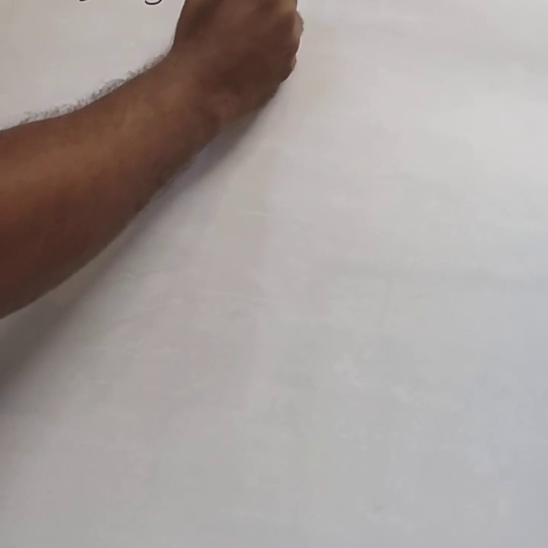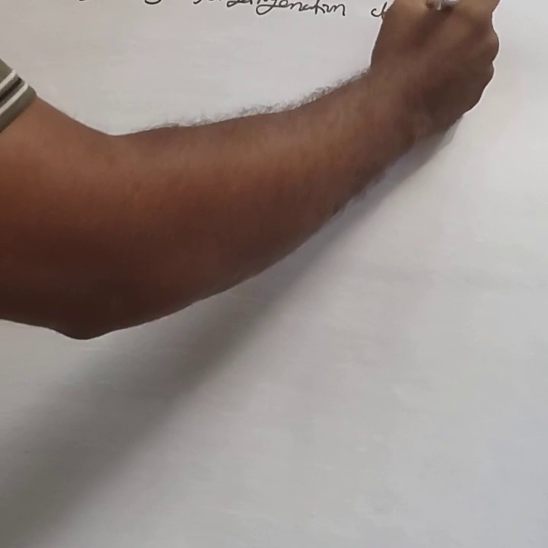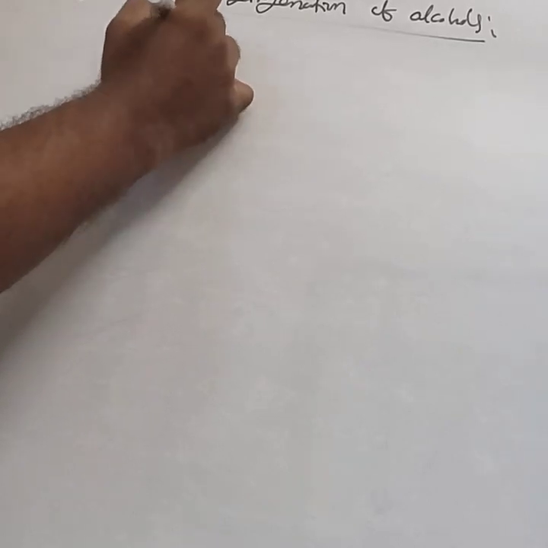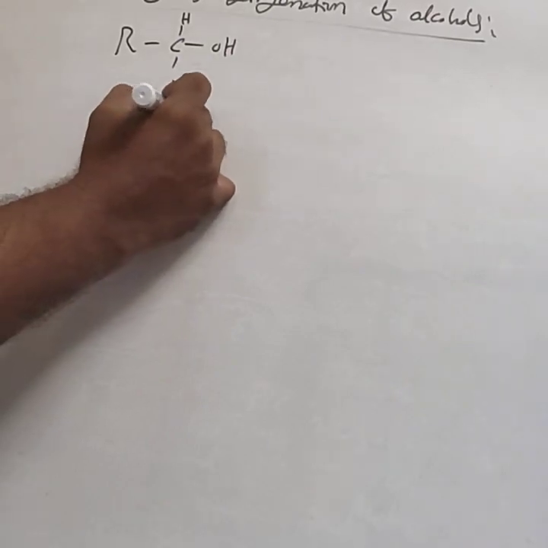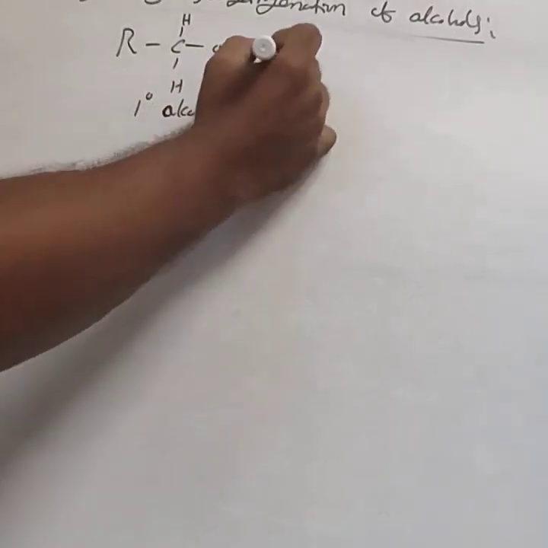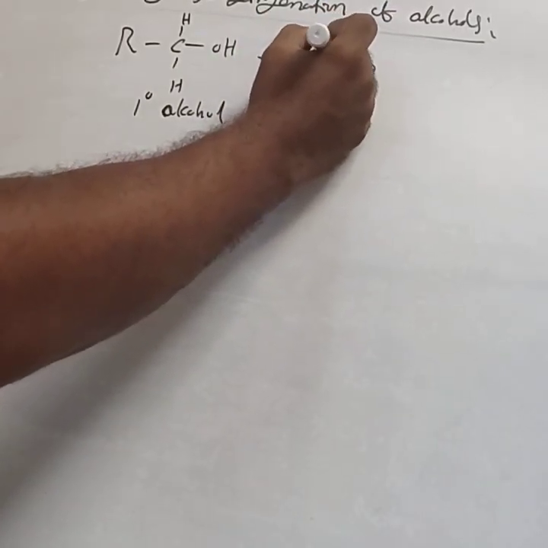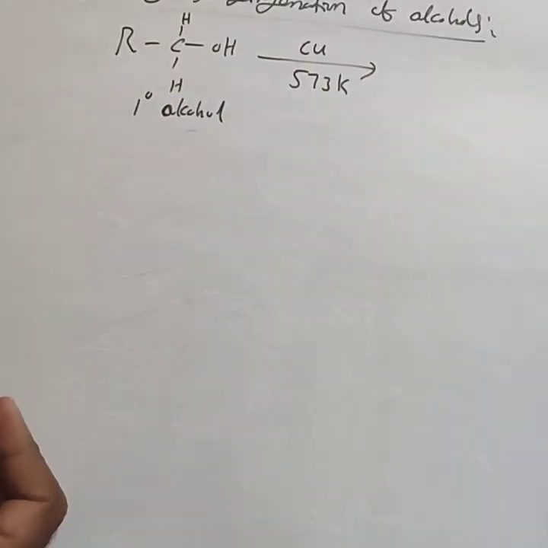Then the second method is dehydrogenation of alcohols. This was also already studied under alcohols. That is RCH2OH. This is a primary alcohol. Primary alcohol on dehydrogenation, the dehydrogenating agent is copper at 573 Kelvin.